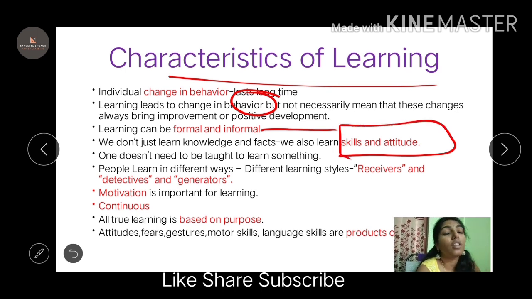You can also learn, for example, communication skills, and you can improve your attitude and become better. These are all things that you can learn, by observing or by having some prior experience. This is how you learn things.